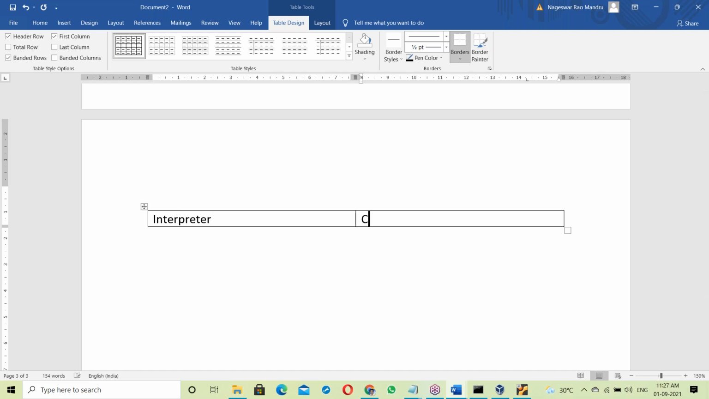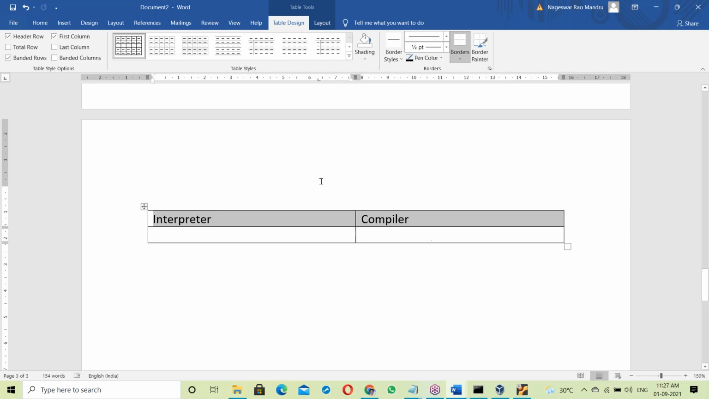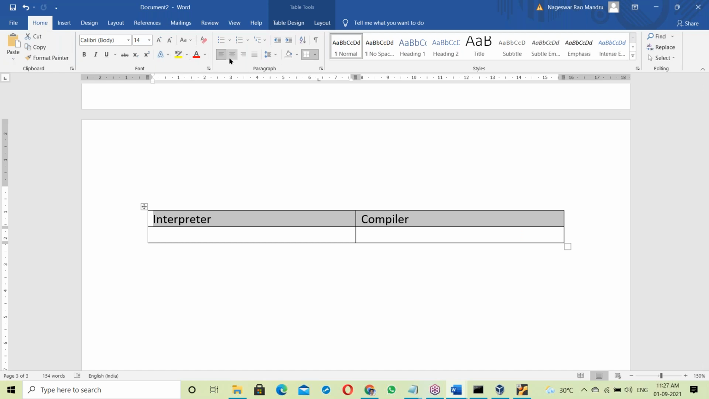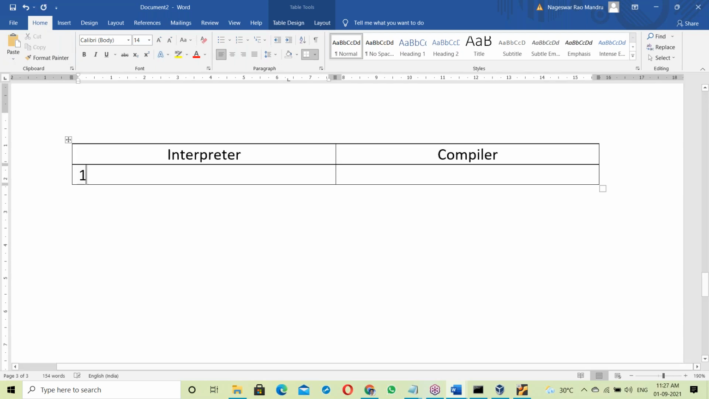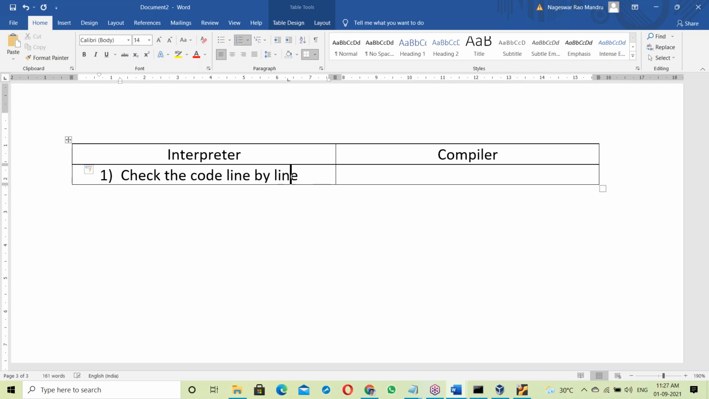Interpreter and compiler differences. Let us compare. What's the difference between these two? First difference. The interpreter checks the code line by line. Not all at once, only one line is checked at a time.